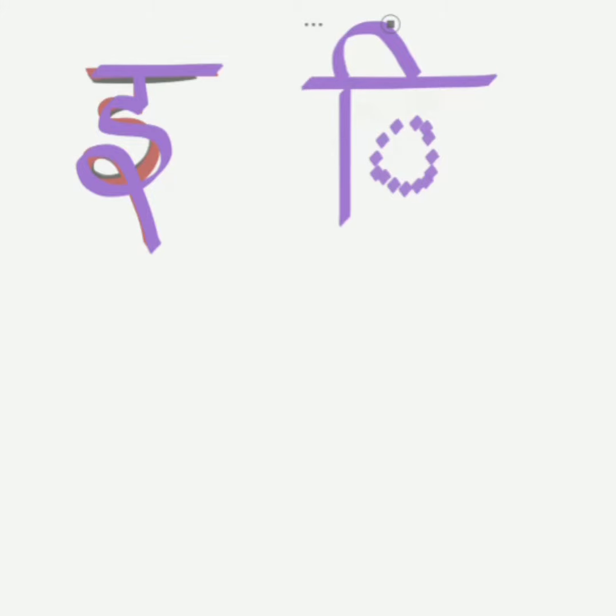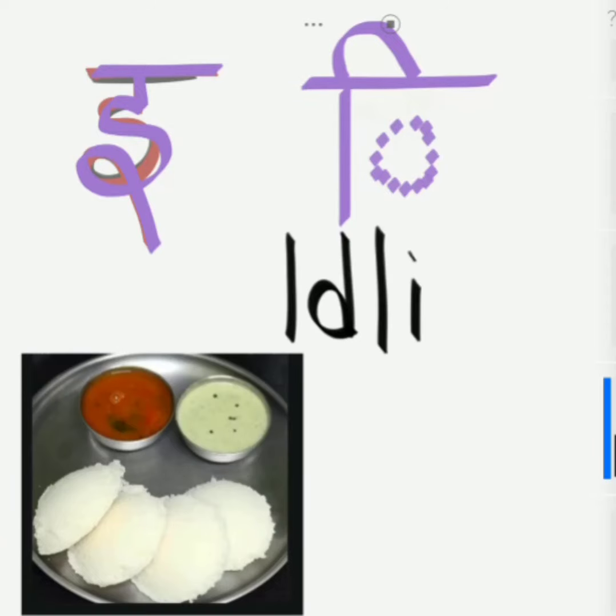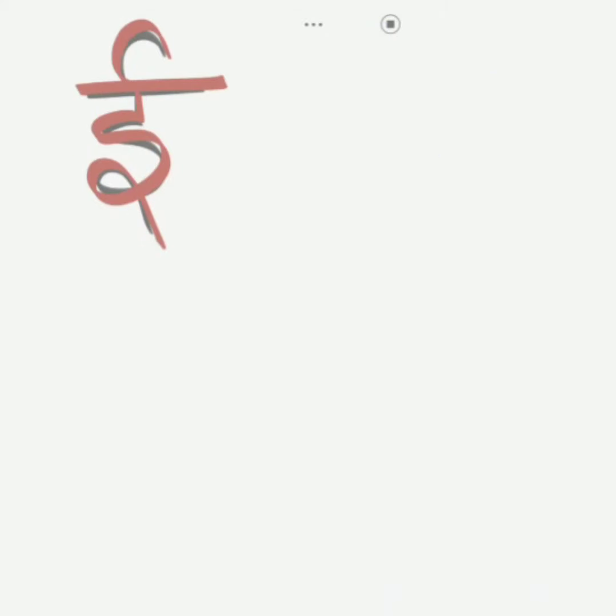So this is the first E. The word with E can be idli. Idli. The first E is similar to Hindi swar E.